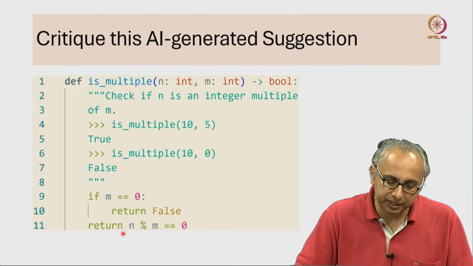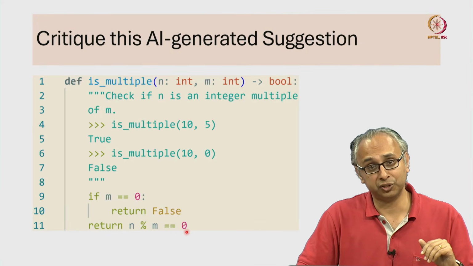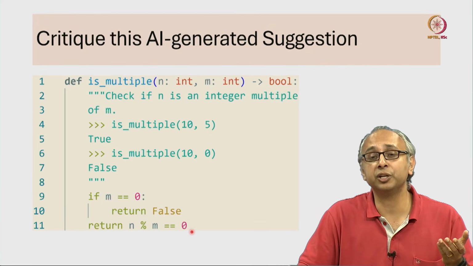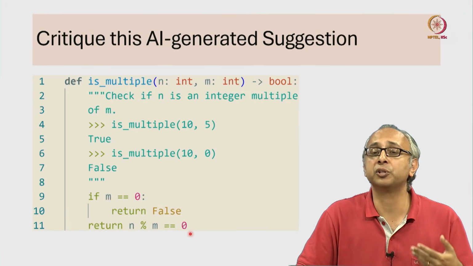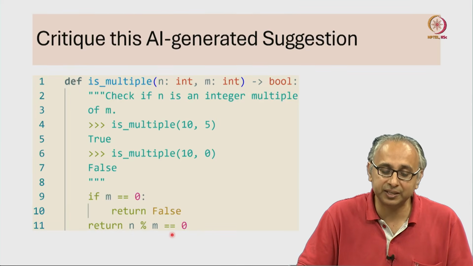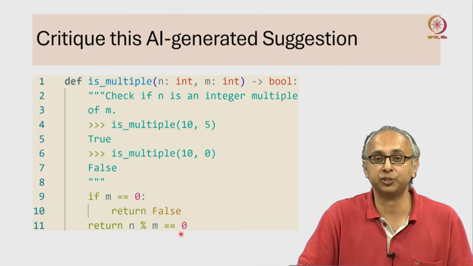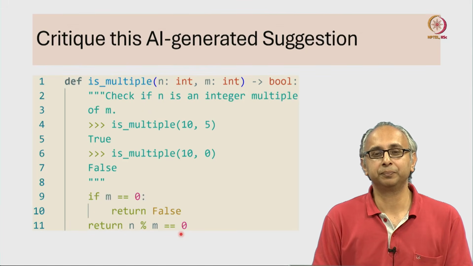So we could have written this line 11 using another if condition. If this condition is true, return true, and if this condition is false, return false. But there's no need to do this. We can just simply return this Boolean expression. So this code is much better.